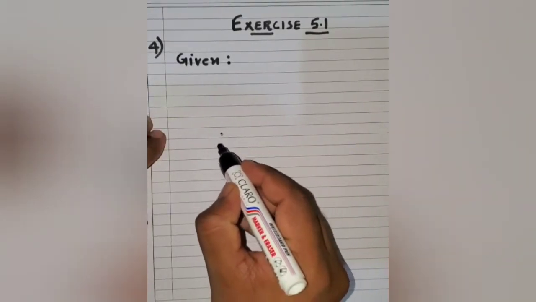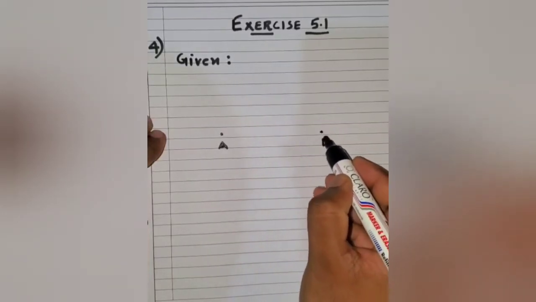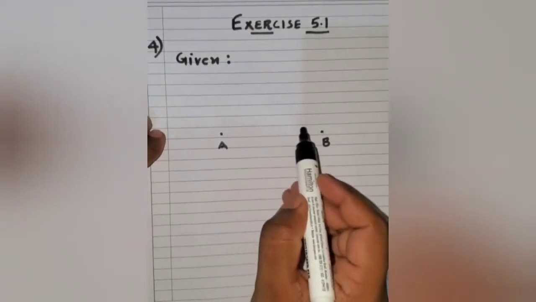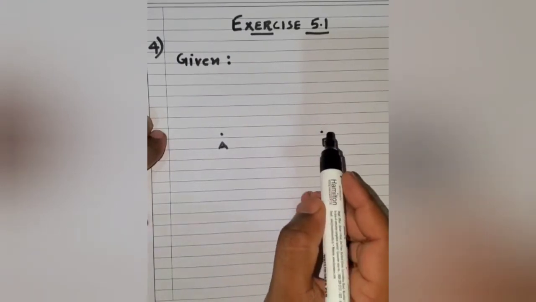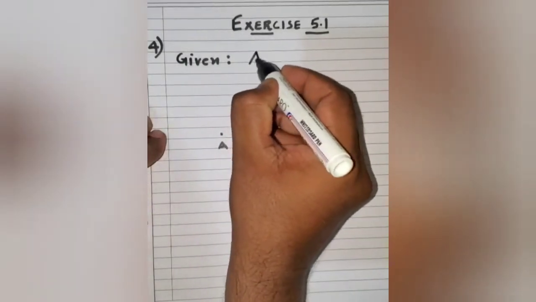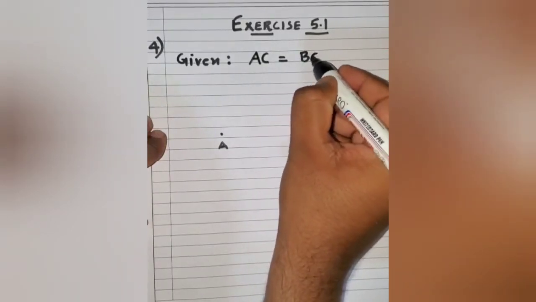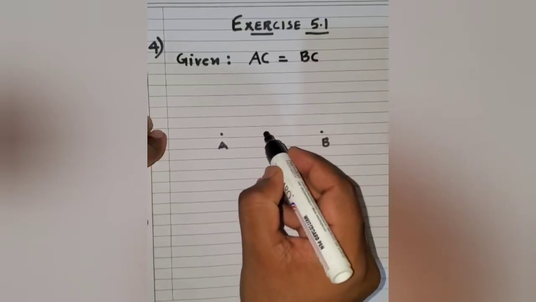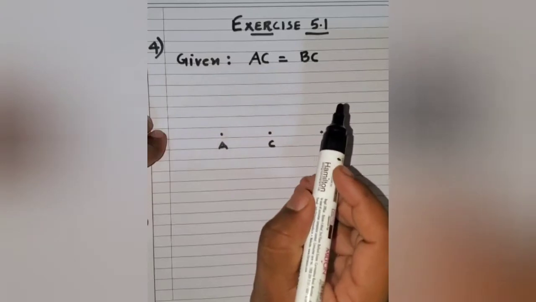So this is point A and this is point B. There is a point C which lies between these 2 points A and B such that AC is equal to BC. It is also given that AC is equal to BC. So let me use this data and try to draw the figure. Say this is how the figure may look like.